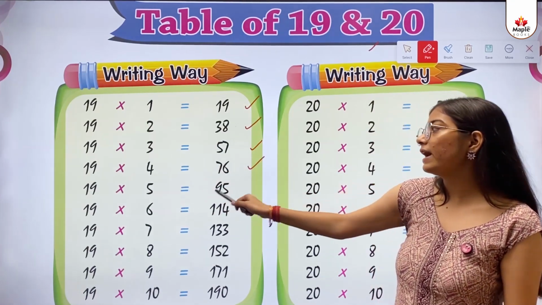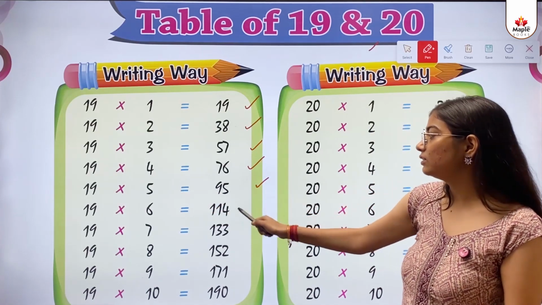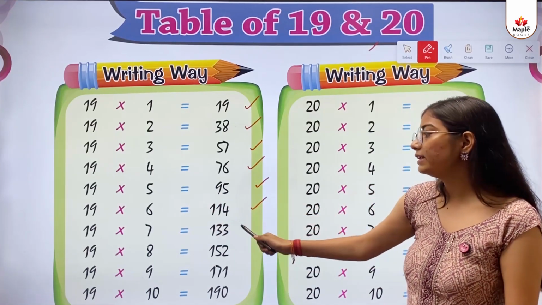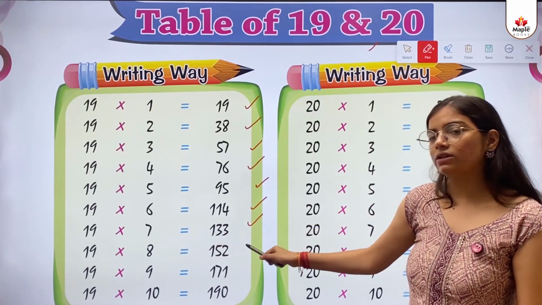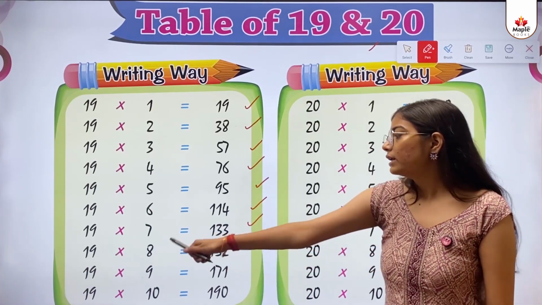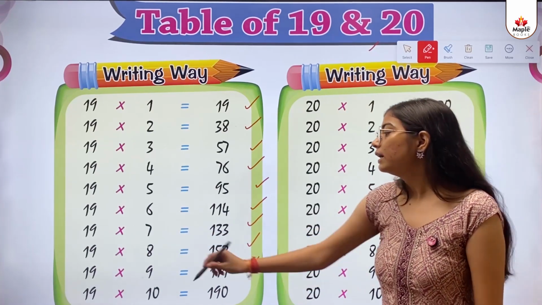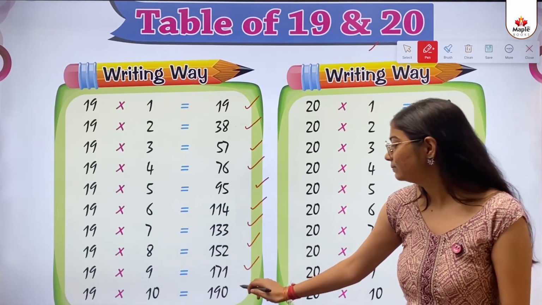19 multiply 5 equals to 95. 19 multiply 6 equals to 114. 19 multiply 7 equals to 133. 19 multiply 8 equals to 152. 19 multiply 9 equals to 171. 19 multiply 10 equals to 190.